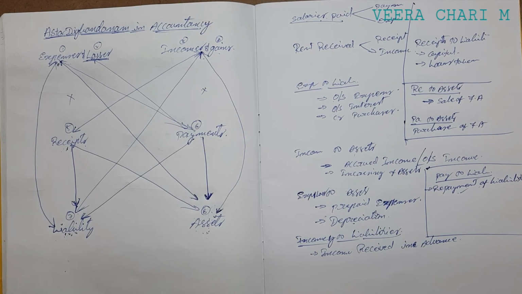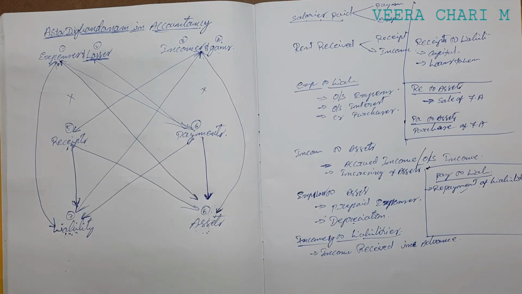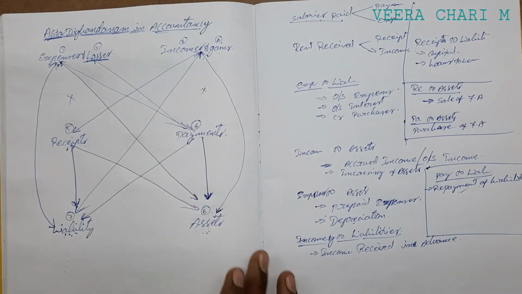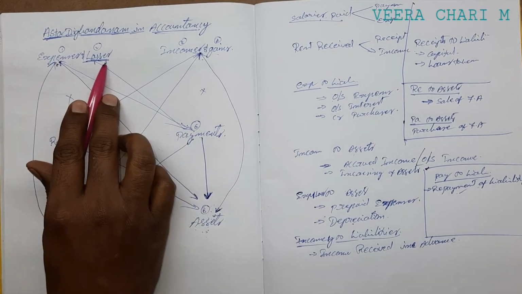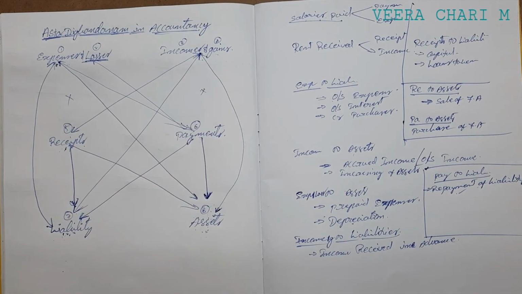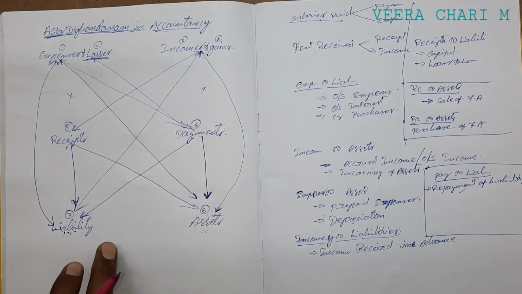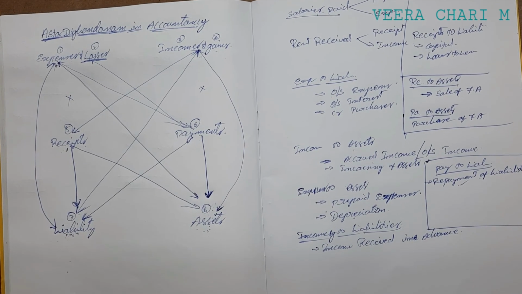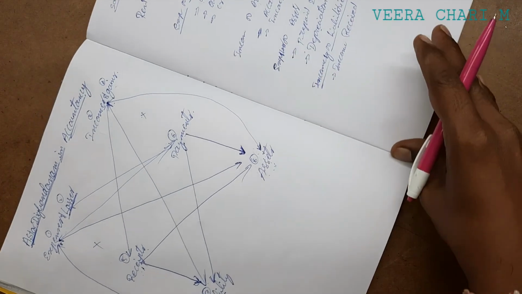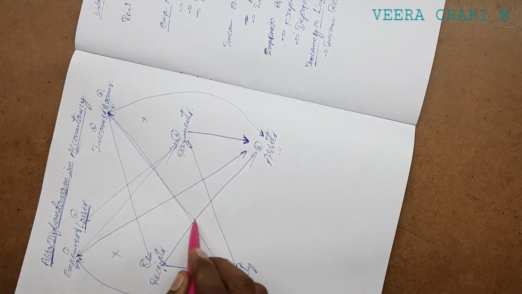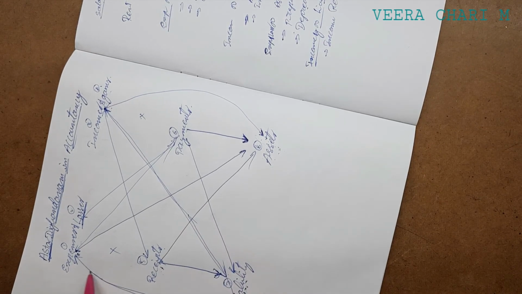But whatever the transactions in our books of accounts, they turn around this concept only. It is Ashta, meaning 8 concepts: expenses, losses, incomes, gains, receipts, payments, liabilities and assets. There are 8 points like this.